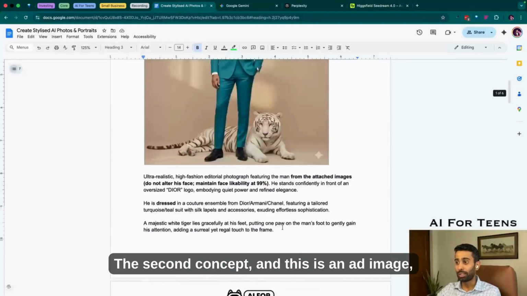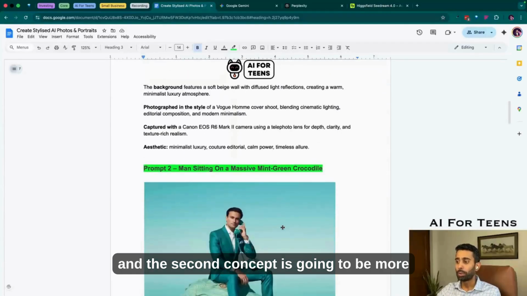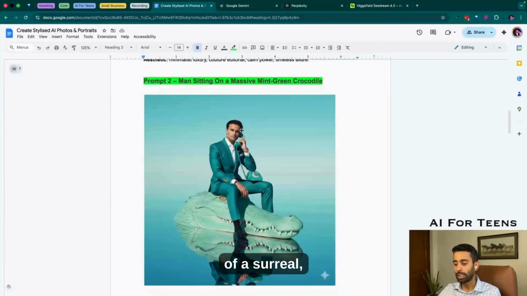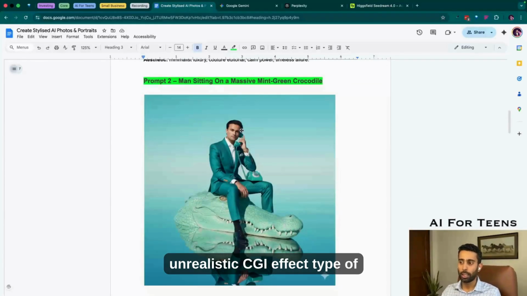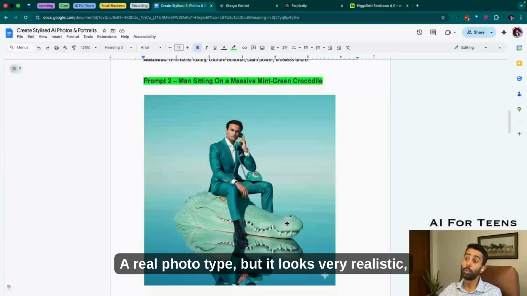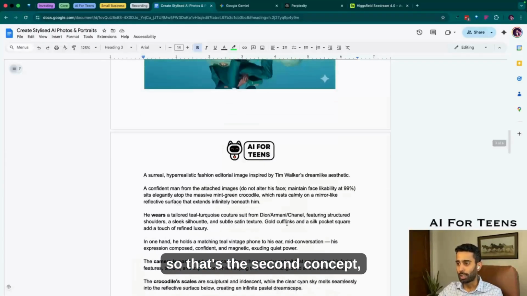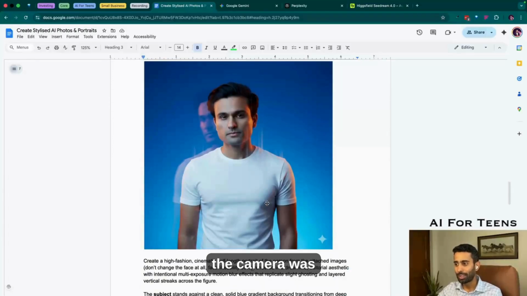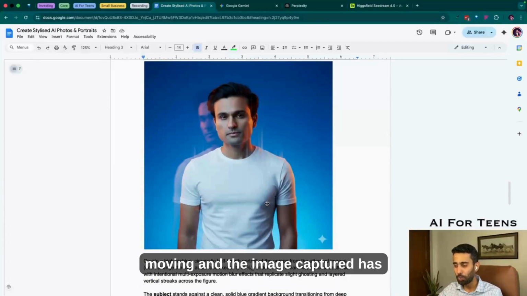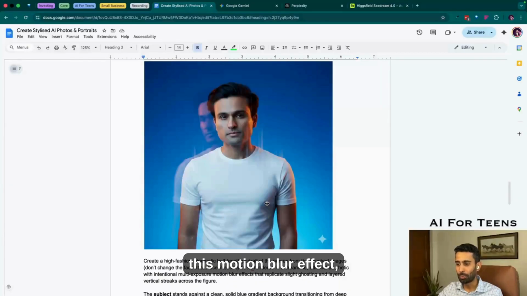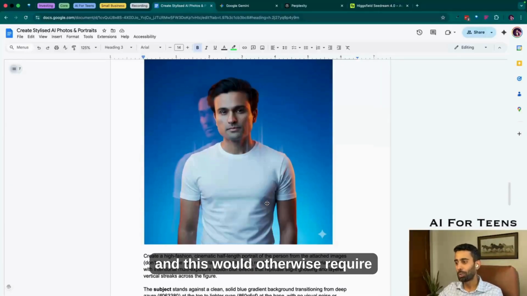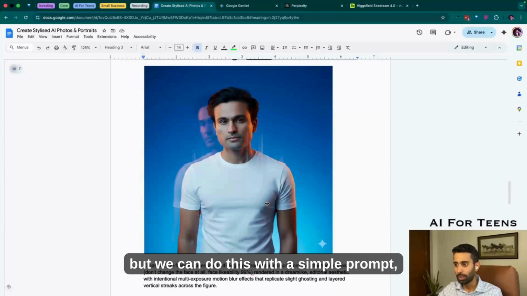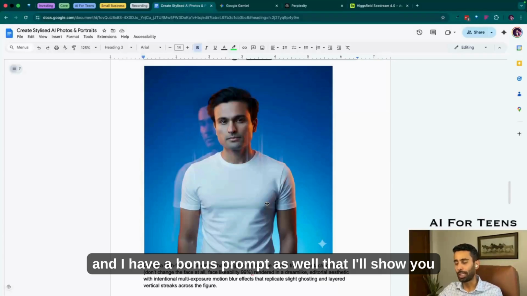The second concept is going to be more of a surreal, unrealistic CGI effect type of concept where you can, of course, see that this is not a real photo, right? But it looks very realistic. So that's the second concept. And then the third one is the motion blur, where it looks like the camera was moving and the image captured has this motion blur effect. And this would otherwise require a very expensive camera, but we can do this with a simple prompt. And I have a bonus prompt as well that I'll show you at the end.